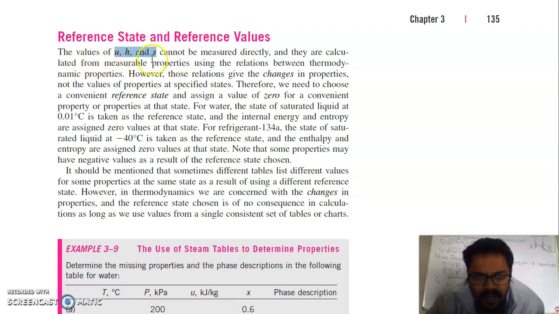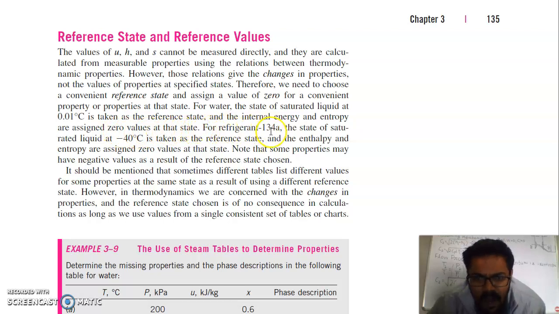The values of u, h and s cannot be measured directly, and they are calculated from measurable properties using the relations between thermodynamic properties. However, these relations give the changes in properties, not the absolute values of property as specified in table states. Therefore, we need to choose a convenient reference state and assign a value of 0 for convenient property or properties at that state. For water, the state of saturated liquid at 0.01 degrees Celsius is taken as the reference state, and the internal energy and entropy are assigned 0 values at that state.